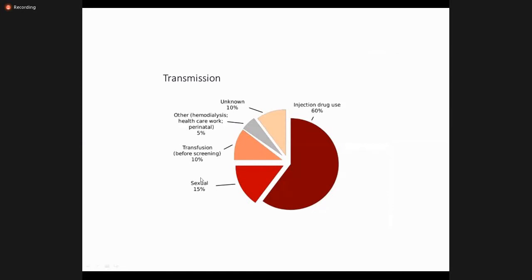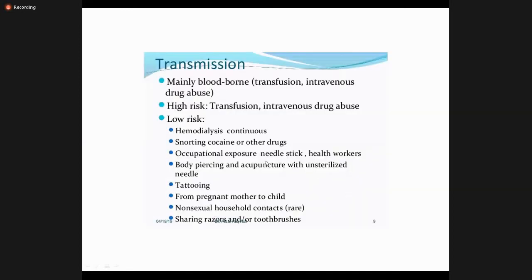In hepatitis B, if you compare, there is more sexual transmission as compared to hepatitis C. Transmission again is bloodborne; high risk is transfusion and IV drug abusers, low risk is hemodialysis, occupational needle stick, and body piercing and tattoos. These are very common methods, and the patients are unaware that they are getting infected with hepatitis from these sources.